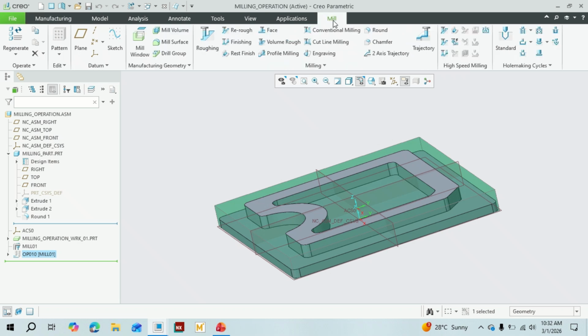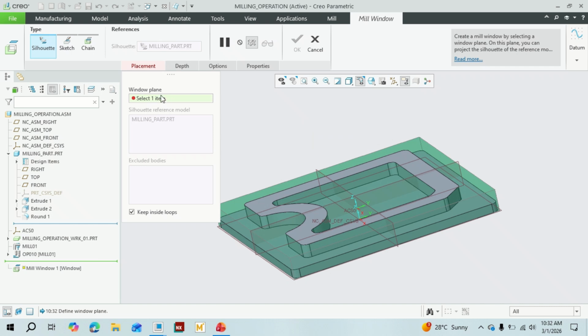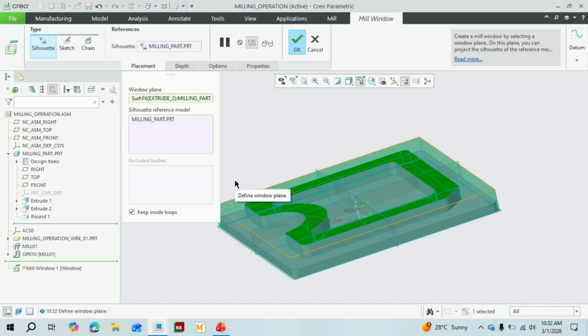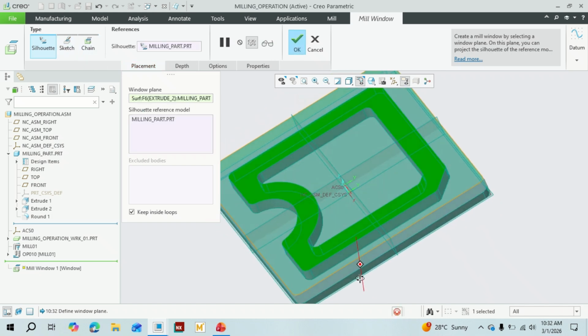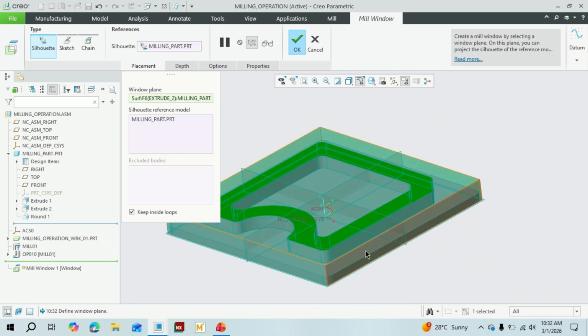Now you see the new menu has come, milling. In this milling, let's create a mill window. This one also will be created automatically. Window plane is this one. Okay, and it would be a slot. This one you see, and that one. This and all sketch, the outline sketch. That's how the tool will travel.